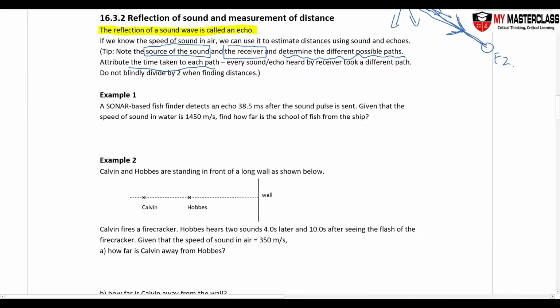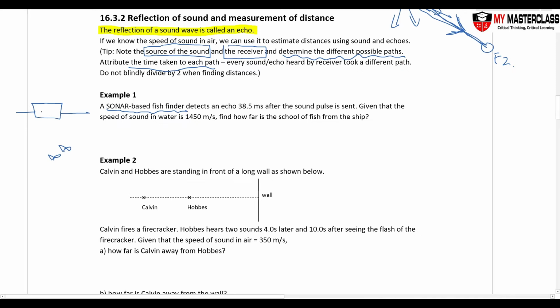I have a sonar based fish finder. Sonar is just something that gives off ultrasound. So I have a ship on top of water, and a school of fish. What will happen? Where is the source? The source is the ship.